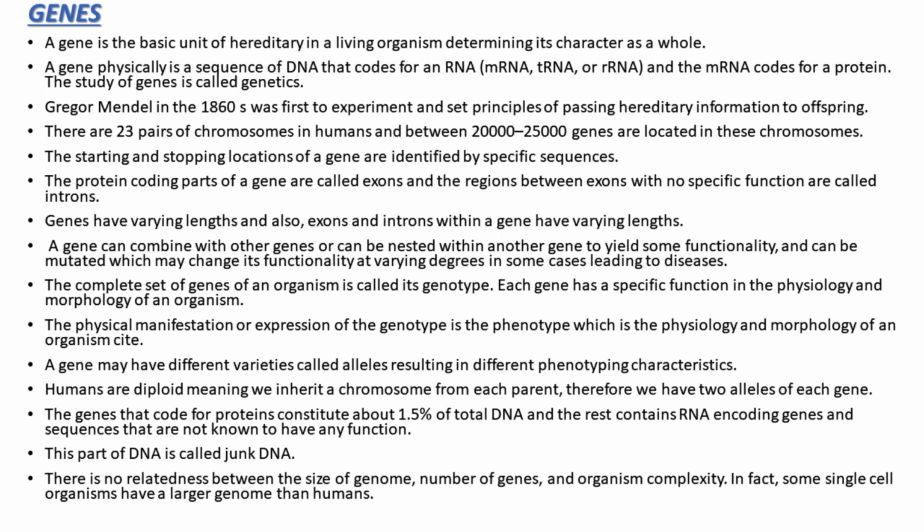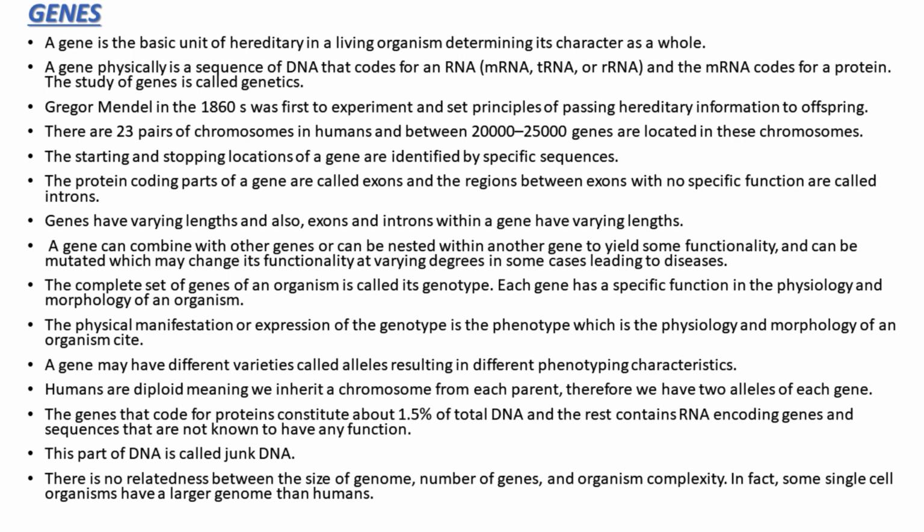The complete set of genes of an organism is called its genotype. Each gene has a specific function in the physiology and morphology of an organism. The physical manifestation or expression of the genotype is the phenotype, which is the physiology and morphology of an organism. A gene may have different varieties called alleles resulting in different phenotypic characteristics. Humans are diploid, meaning we inherit a chromosome from each parent, therefore we have two alleles of each gene.